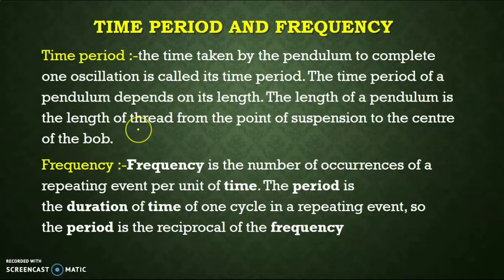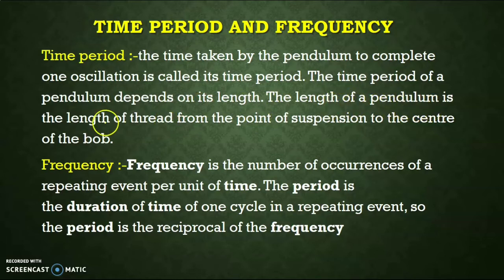Now, time period and frequency. This is the definition, a very important definition. The time taken by a pendulum to complete one oscillation is called its time period. The time period of a pendulum depends on its length. It is very important. If we change the length of the pendulum, its time period will change.